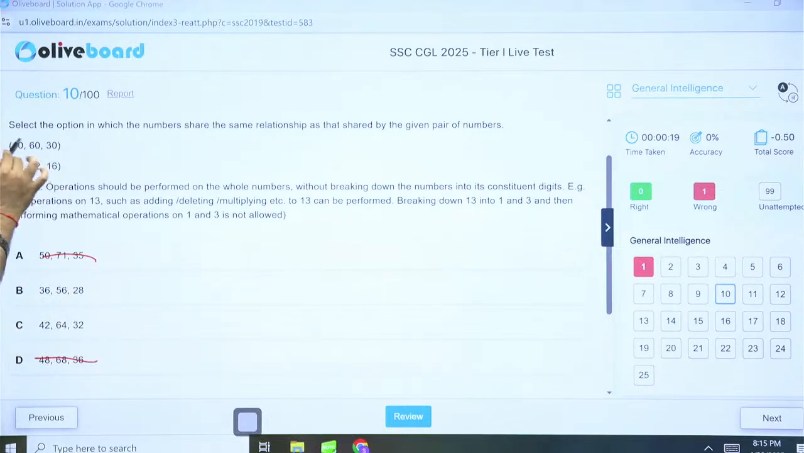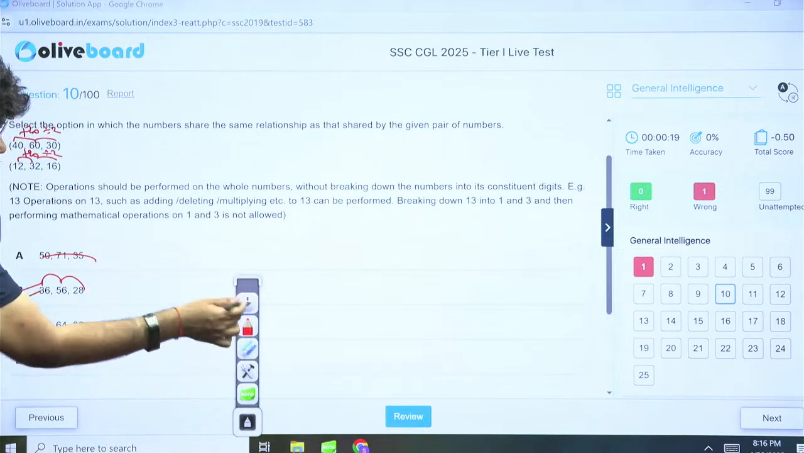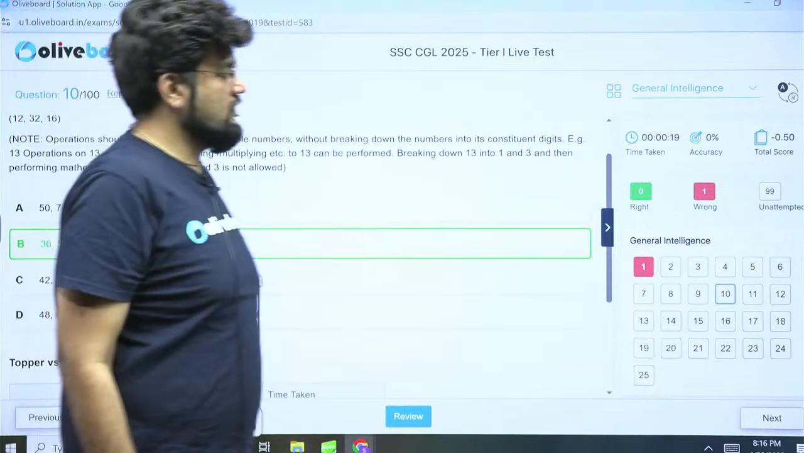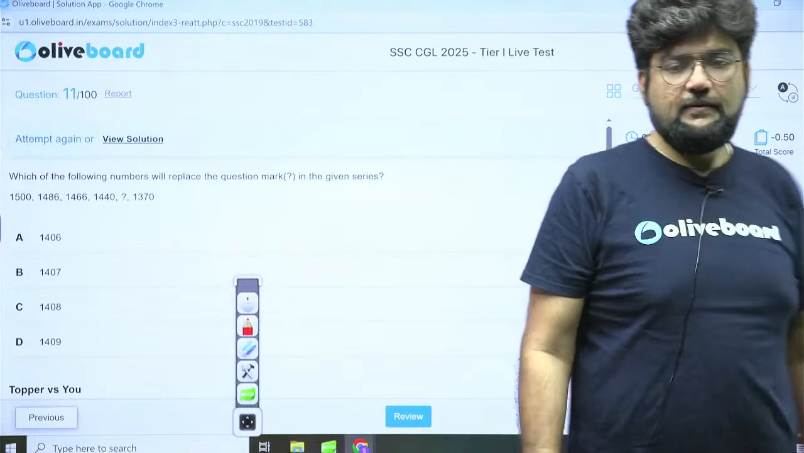But what is the logic here? The logic is plus 20 and divide by 2, as simple as that. So, this is plus 20 divided by 2. So, option B is my correct answer. So, yes, that's it. Next, question number 11.